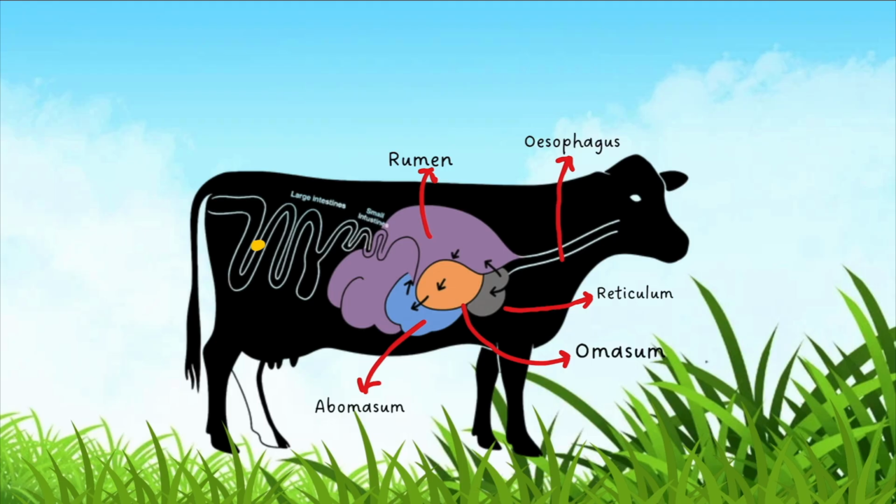Okay, after that the food passes down into the small intestine. Here the complete digestion occurs, and the undigested food passes into the large intestine, where it is converted into fecal matter, and the fecal matter is excreted out through the anus. This part is similar to humans, unlike the stomach region.